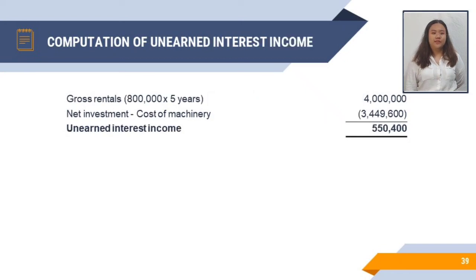In order to compute the unearned interest income, we need to subtract the net investment of 3,449,600 pesos from the gross rental of 4 million. We will get the unearned interest income of 550,400 pesos.